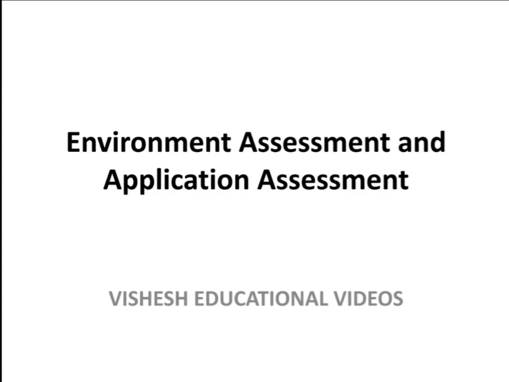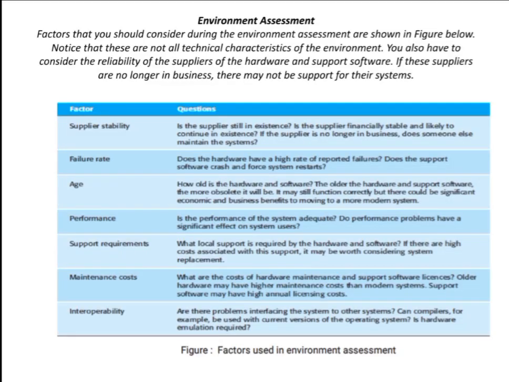If you want to gauge about your environment, that means if you want to decide whether this particular environment is working properly, or if you want to decide the quality of your hardware, or the quality of your software, how you can do that, how you can decide the quality of your environment. So to decide the environment quality, you can consider some factors. For example, first one is supplier stability.